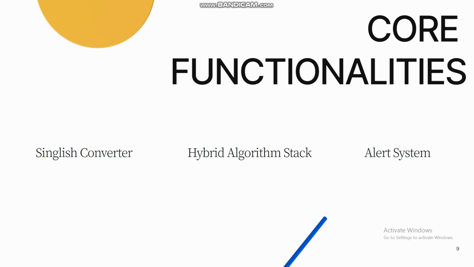As I explained earlier, this hybrid algorithm stack would use two algorithms: one is a machine learning algorithm, and the next one is a neural network algorithm, which is the MLP classifier. Through this algorithm stack, we can evaluate the most suitable algorithms available, create a hybrid algorithm stack, and then train the model through it. That is also one of the core functionalities in this application.